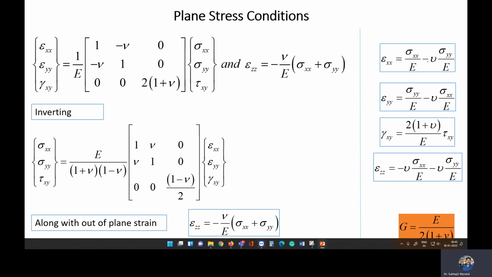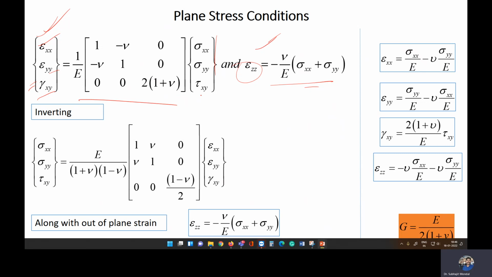Now if we write that same thing in matrix form, we can write the relationship this way: the normal strain along xx, the normal strain along yy, and the shearing strain in the xy plane can be written as 1 by E times the bracket with 1, minus nu, and here 2 times (1 plus nu), and this side will be our shearing stress. And there will be one normal strain in the z direction, and that value will be there. So in the plane stress condition, along with that, in plane strain, there will be an out of plane strain.